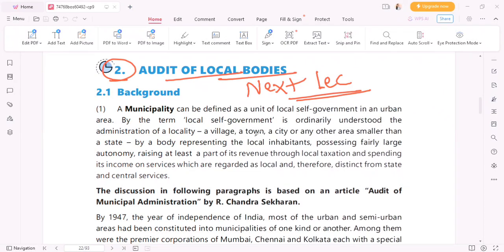So from point number 2, that is audit of local bodies, we will be starting in our next lecture. Okay. Till then, if you have any doubt, you can comment down below anytime you want. I will be replying.